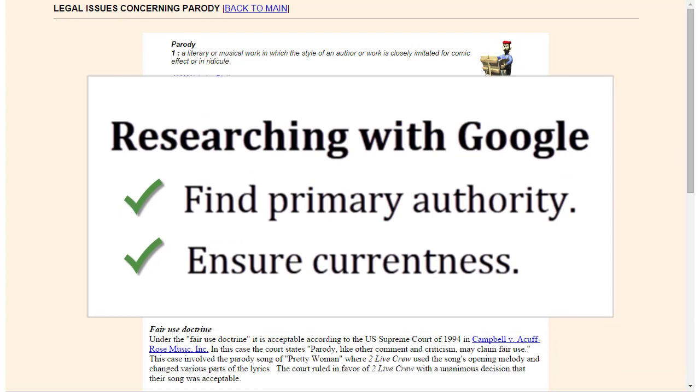So when you use Google, find primary authority, and second, make sure that it's current by always popping it into like Lexis or Westlaw or some other free resource that you'll learn about later, and make sure that your law is still current.